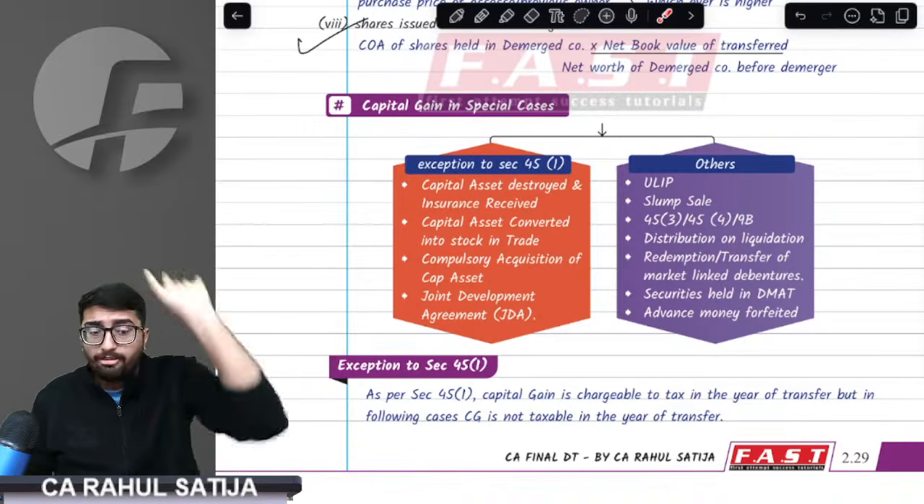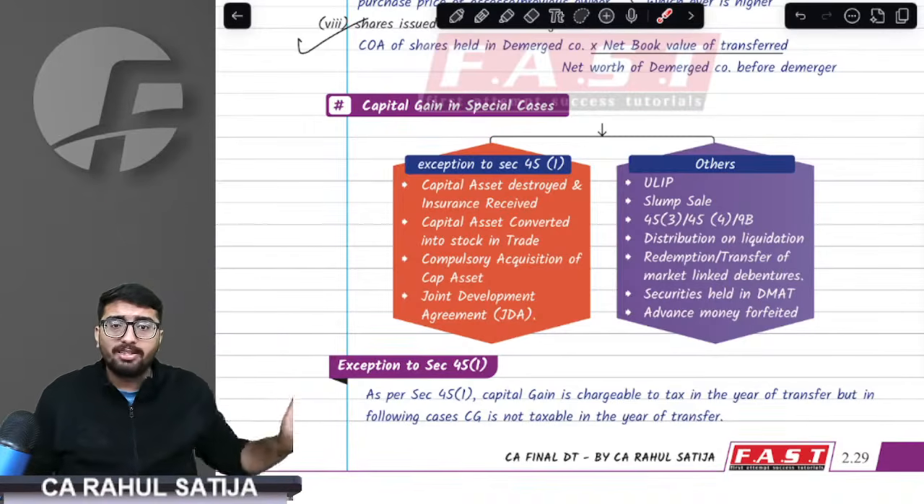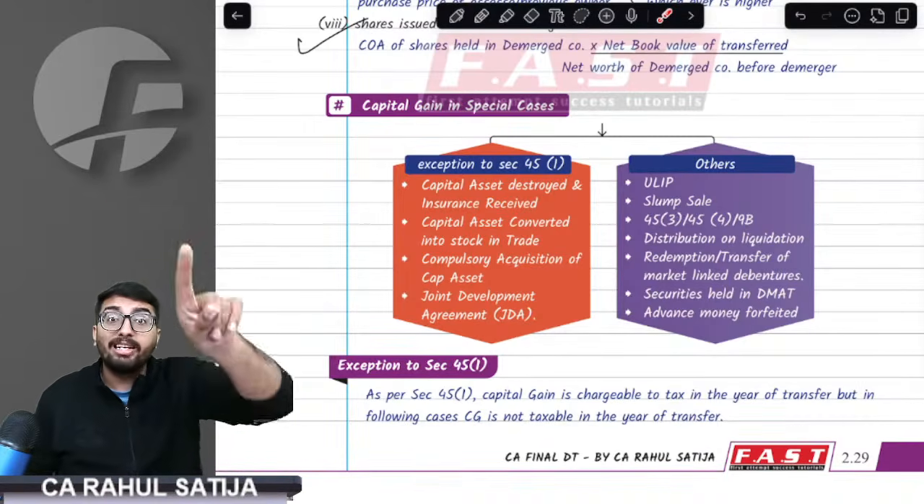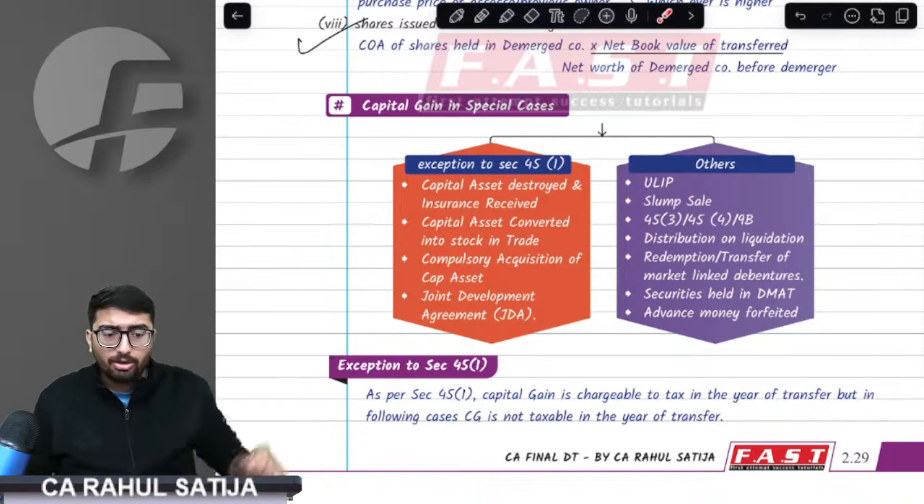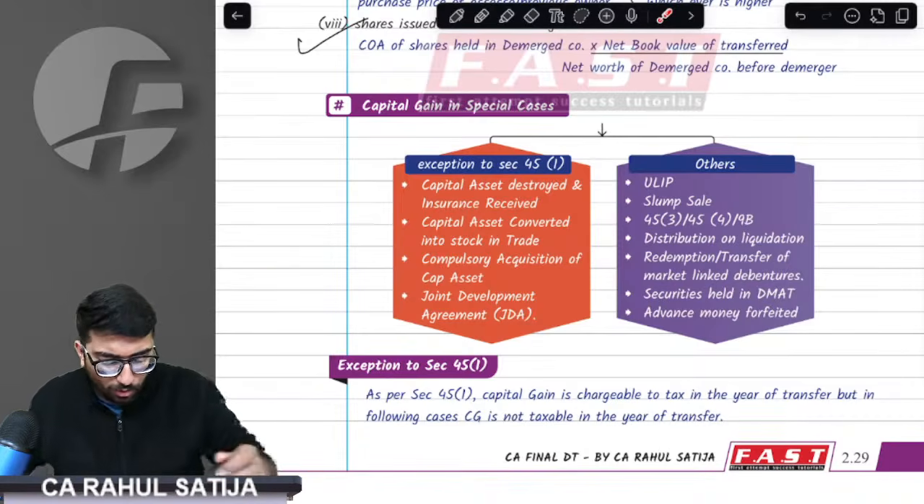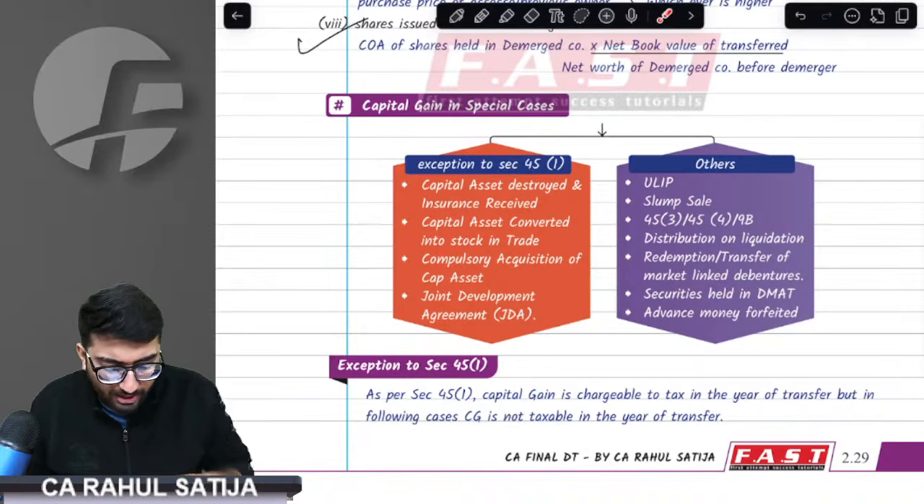If the transfer took place before 23rd July, then in these four cases, it is possible that you might have to index the cost of acquisition and index the cost of improvement. Now, let's understand what happens in these four cases one by one.